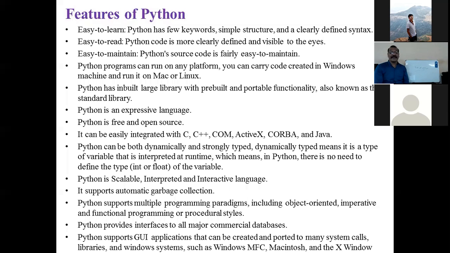Python can be both dynamically and strongly typed. Dynamically typed means what? All of you know that. What is dynamically typed? When you want to define any variable in a programming language, in C++, maybe in Java, in C, you must write the variable in this fashion, int i. So what is the meaning of that? Whenever we write int i, you must define this i as an integer value, like 1234, like 955, in this fashion.